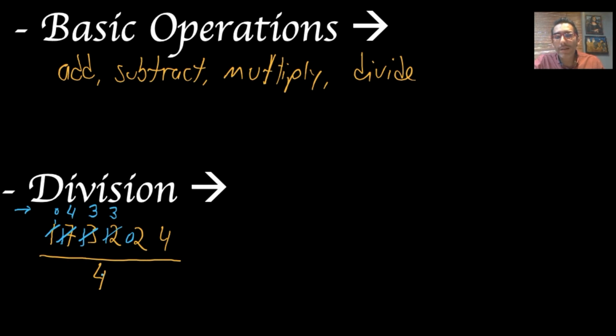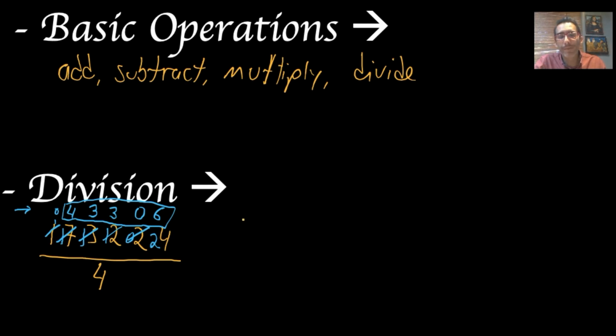How many times does 4 go into 2? I cannot fit 4 into 2, so my answer is going to be 0, and I still have those 2 left. So the very last number becomes a 24. And it becomes a 24, so the analysis that I have to make is how many times does 4 go into 24, which will be 6. And this number right here, 43,306, is the result of dividing 173,224 by 4. Okay?